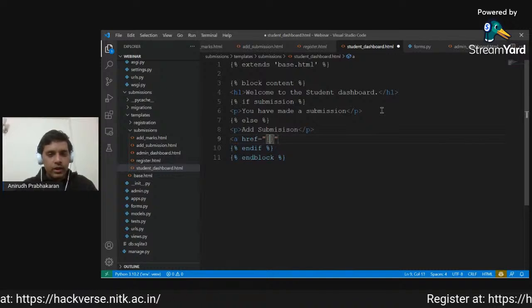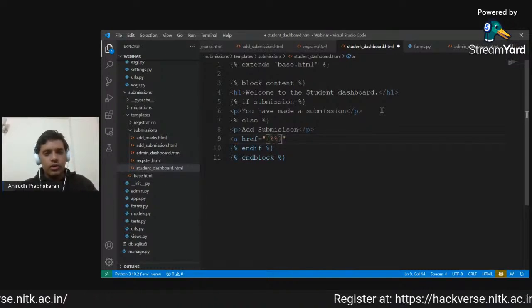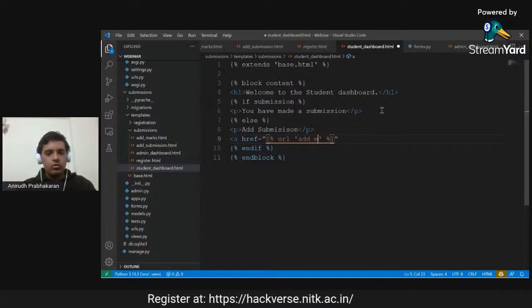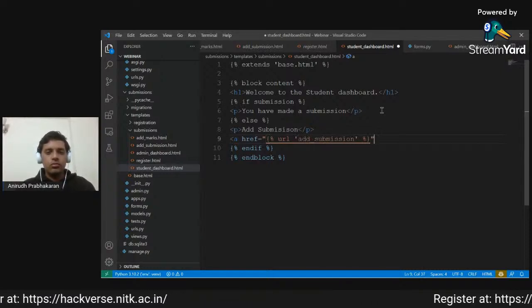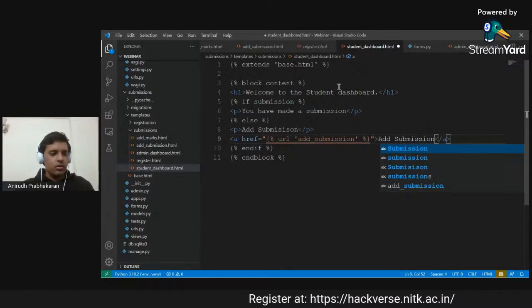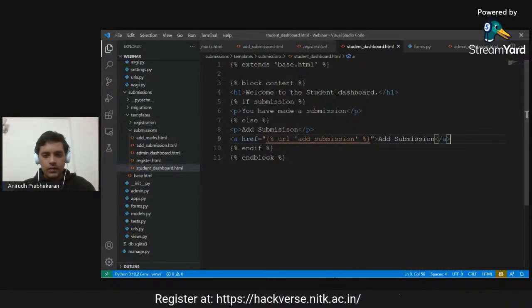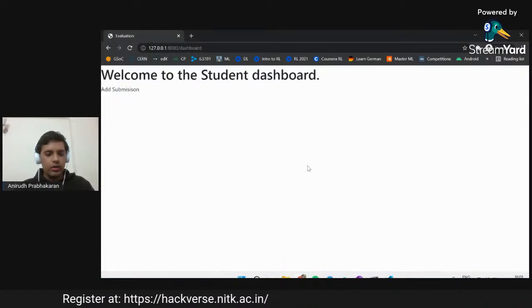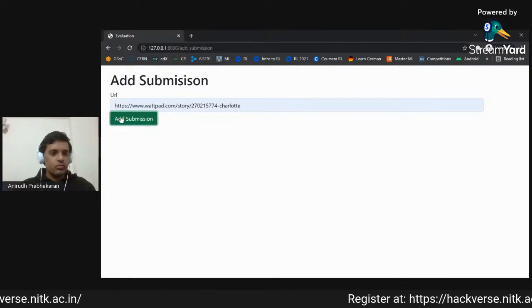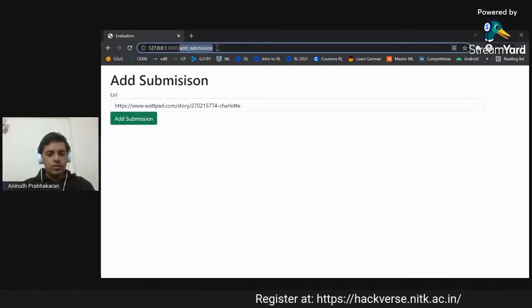Because we have named all of the links, we can directly get Django to actually generate the link. So we only need to add the add submission name here, and this will provide us with the add submission URL. Okay, so now it has been added.